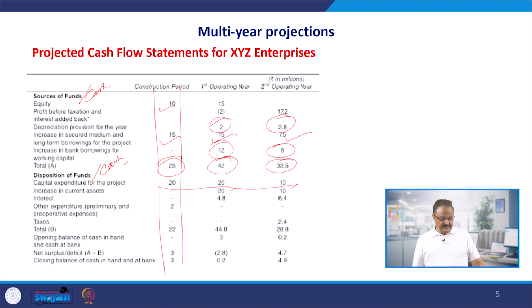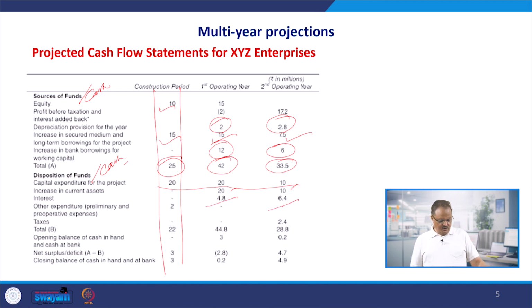In the construction period it was 0, but in the first operating year you have more inventory, more credit sales, more advance deposits, prepaid expenses. But in the second year, we have controlled the situation. Our inventory has come down, credit sales have come down, prepaid expenses are coming down, and advance deposits are also coming down, similarly with the other current assets.